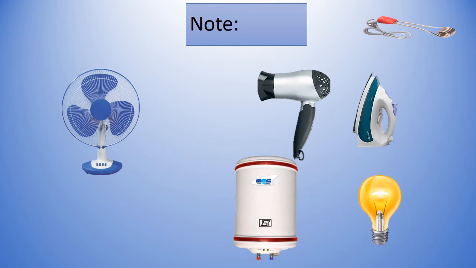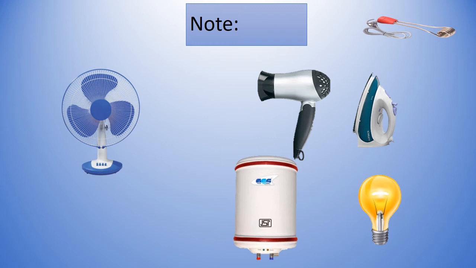Children, one thing we have to note, that all the appliances which are working on electricity don't convert all the electrical energy into heat energy. For example, take the case of an electric fan. So the electrical energy that it is consuming, majority of this energy it is using for its running. Only a little amount of energy is converted into heat, or it's wasted as heat.